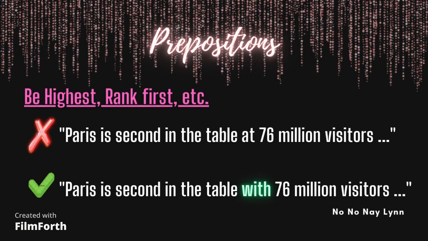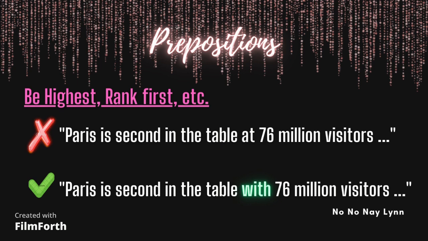So here it is. We use the preposition with because we want to describe an association or company like we said earlier, and also additional information about the position of Paris. In this case, the fact that Paris has 76 million visitors is accompanying the information that Paris is second in the table. So let's talk about what not to do.